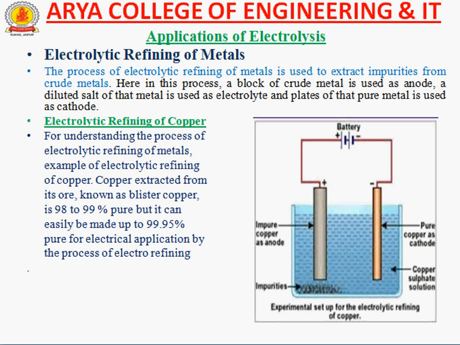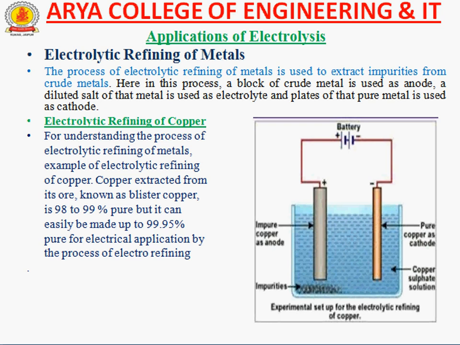The first application of electrolysis is refining of metals. Refining of metal is required for removing impurities from the metals. The process of electrolytic refining is used to extract impurities from crude metals. Here, in the process, a block of crude metal is used as anode, a dilute salt of the metal is used as electrolyte, and plates of that pure metal are used as cathode.